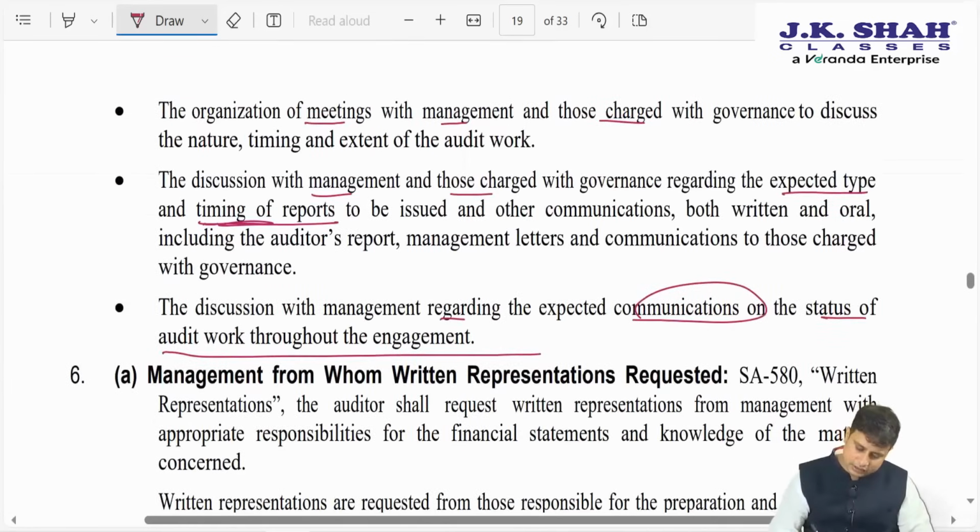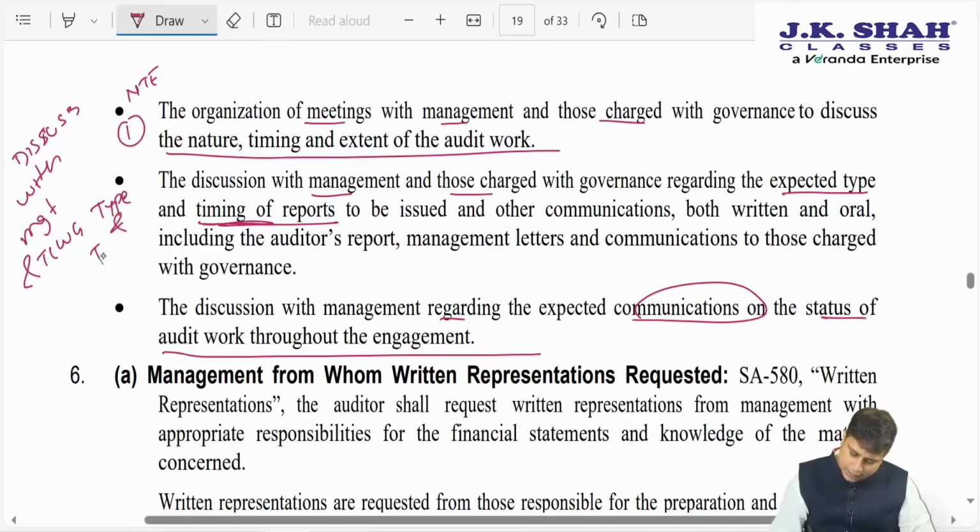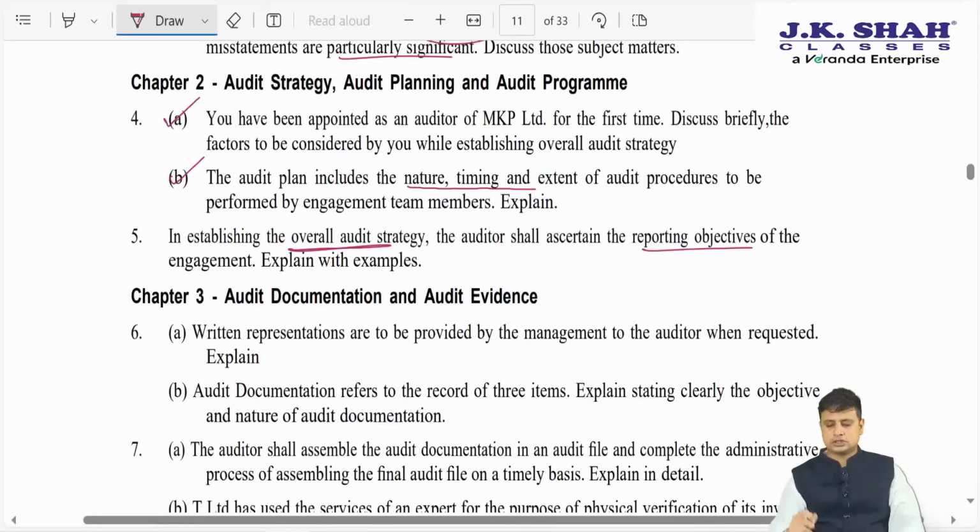These three points are discussion with management and those charged with governance. Here they are talking about discussion about the NTE. Second, they are talking about discussion of the type and time of report. Lastly, they are discussing status of the work, how much work has been completed. So these are the reporting objectives that we need to consider.